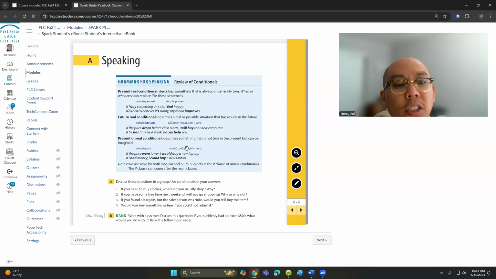The present unreal conditional describes something that is not true in the present but can be imagined. If the price were lower, I would buy a new laptop. If I had money, I could buy a new laptop. We use were for both singular and plural subjects in the if clause of unreal conditionals. The if clause can come after the main clause, and that is true for all of these statements.